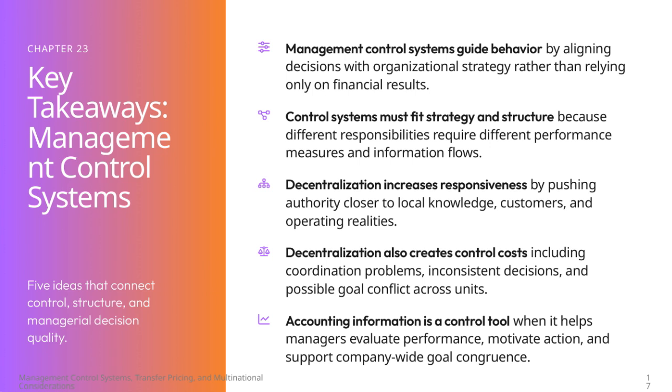It helps managers evaluate how well units are performing, motivates necessary actions, and supports aligning everyone's efforts toward shared company objectives. Lastly, we touch on the relationship between management control systems, transfer pricing, and multinational considerations. These factors add layers of complexity that managers must navigate to ensure effective control across diverse operations. Overall, these points underscore the importance of designing control systems that are strategic, flexible, and well integrated with organizational structure.